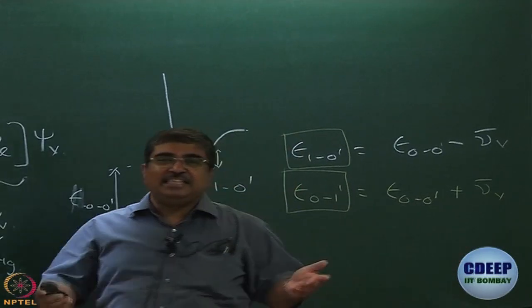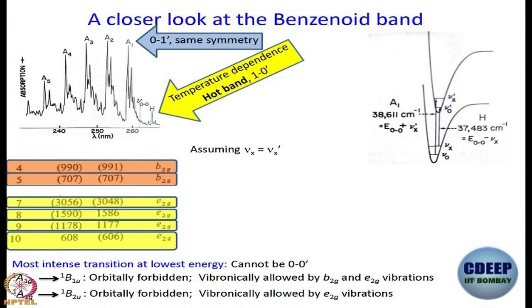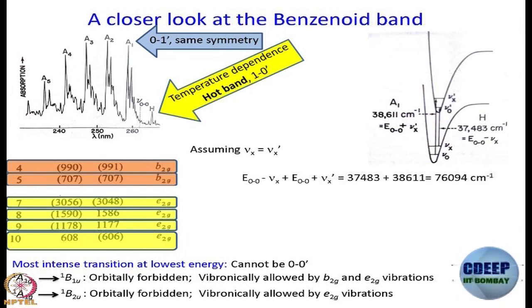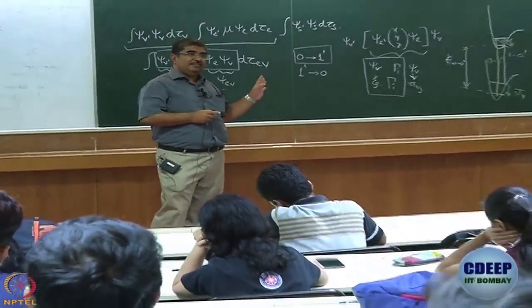I think that is child's play for us now. We do that. What is the approximation? The approximation is we are setting the two nu bar or nu values to be the same. That is the only approximation we have used. So, doing that, you just add them up. You get a value of 262.8 nanometer for the band origin, and you subtract, that gives you the value of the frequency. So, this is what we have been able to do. First of all, even though we do not see the band origin in the spectrum, we have been able to work it out by this treatment, right.